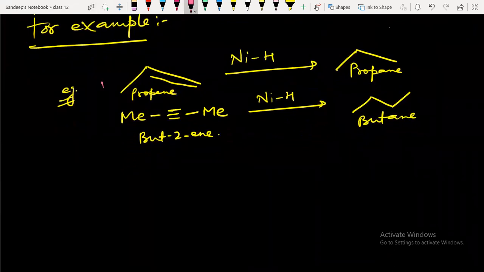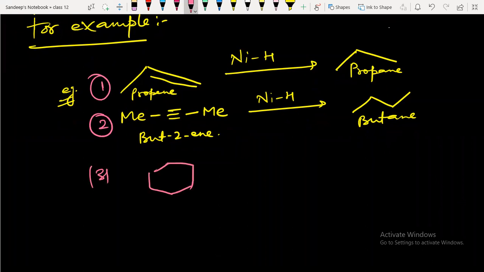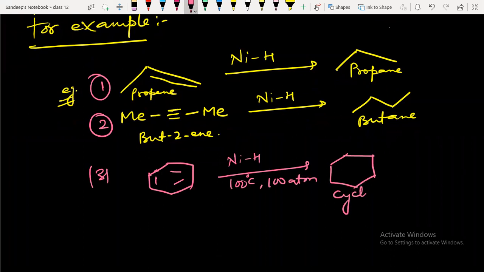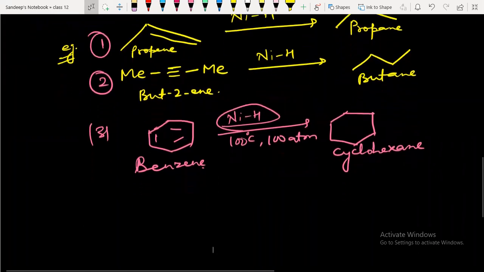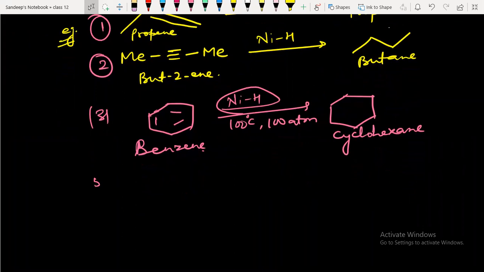Third example we are seeing. If you take benzene and treat it with Raney nickel at 100 degrees Celsius and 100 atm pressure, you will get cyclohexane, conversion from aromatic to aliphatic. I've already told you that aromatic hydrocarbons require high temperature as well as high pressure to convert benzene to cyclohexane.